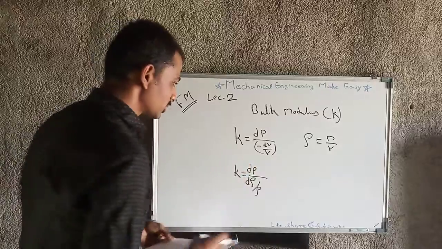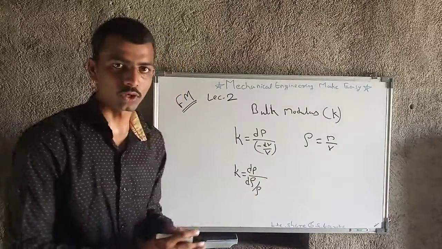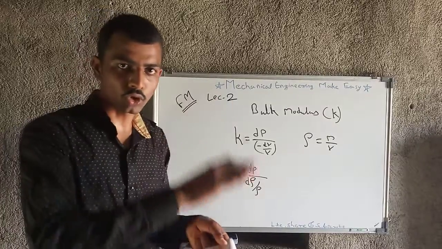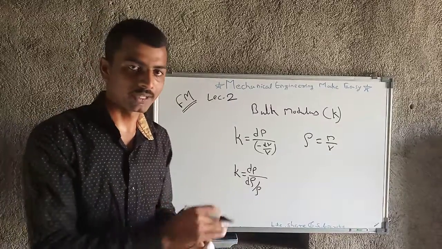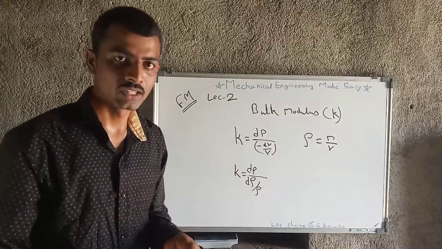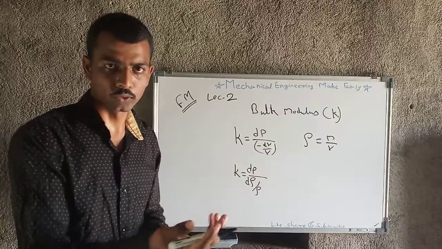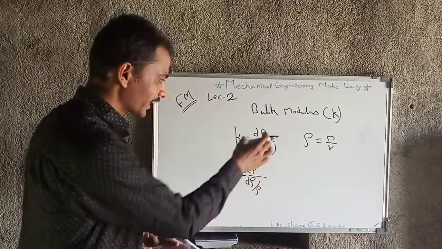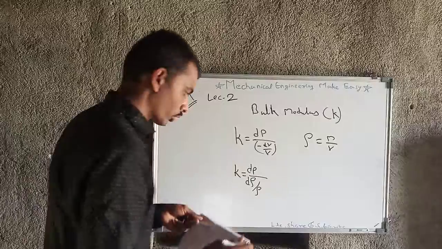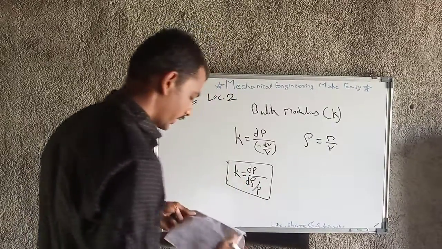Okay, this is the basics behind why this negative sign is converted into a positive sign, because as volume is going to decrease, we are going to compress that liquid. So ultimately volume is going to decrease, but the density is going to increase. Density's unit is kg per meter cube and volume's unit is meter cube. So you can get the idea from that. Okay, so we can have this equation of K also.